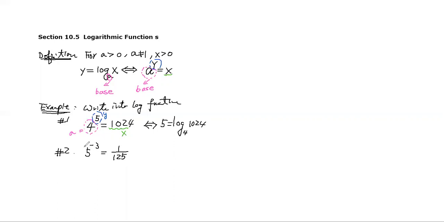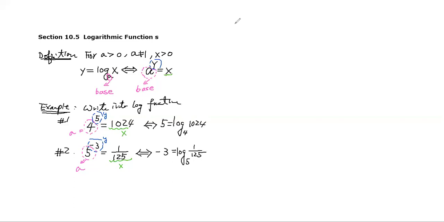First, you identify this is your base a, this is your x, and this is your y. Now I can rewrite it: negative 3 is equal to log base 5 of 1 over 125. It's pretty straightforward.